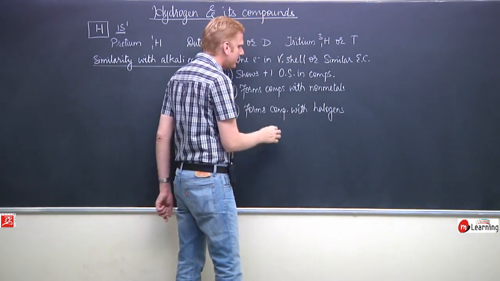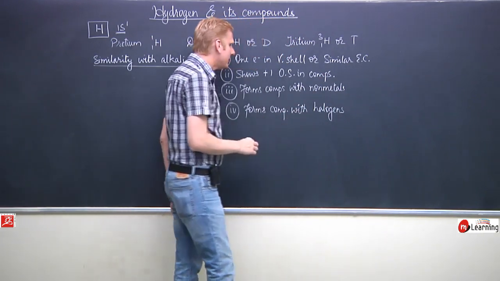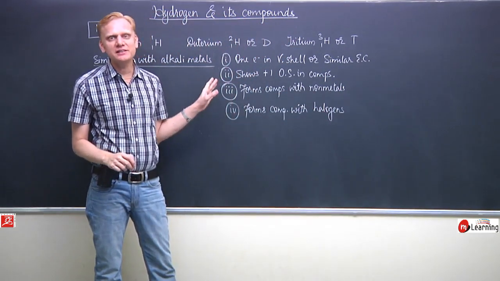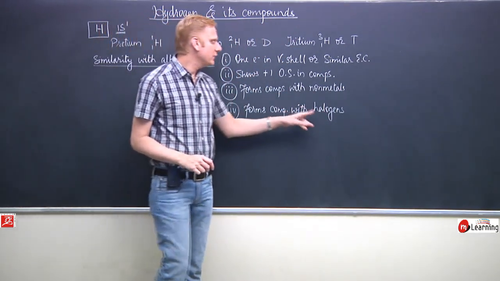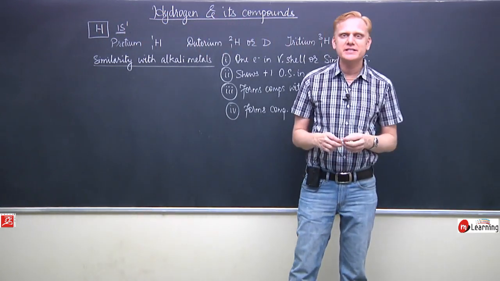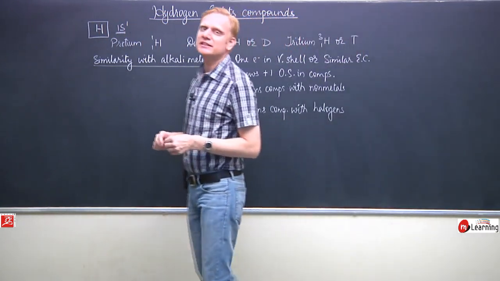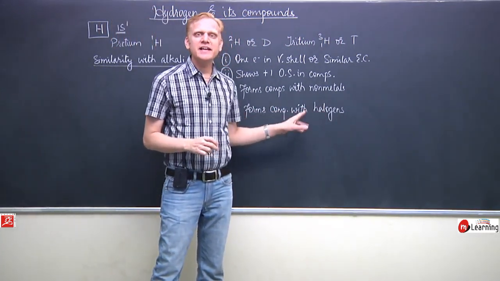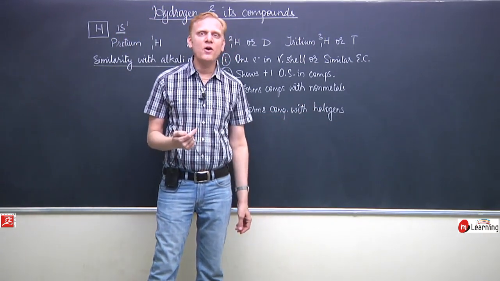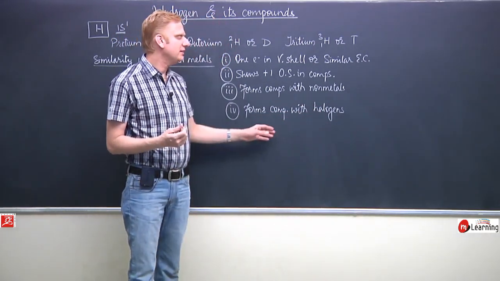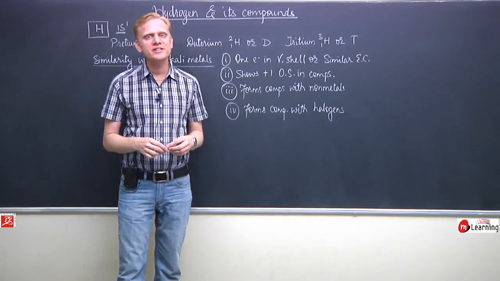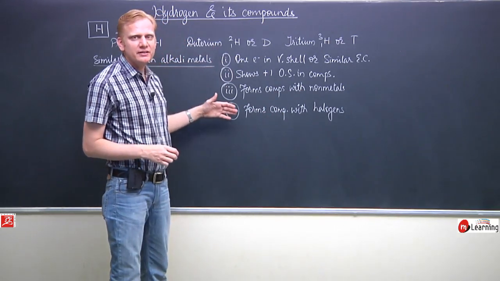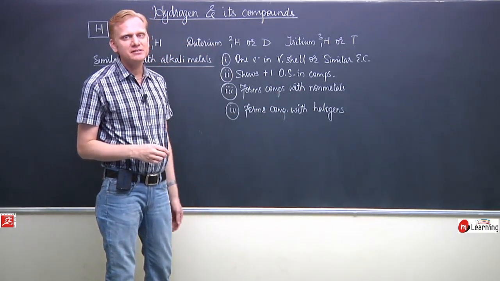Although halogens are non-metals, I have mentioned it as a separate point because halogens form compounds with alkali metals in which halogens are present in the form of negative ions. Although the compounds of halogens with hydrogen are covalent compounds, still the oxidation state of hydrogen is +1 and halogens have -1 oxidation number. This way, these are some key points where alkali metals and hydrogen have a resemblance.